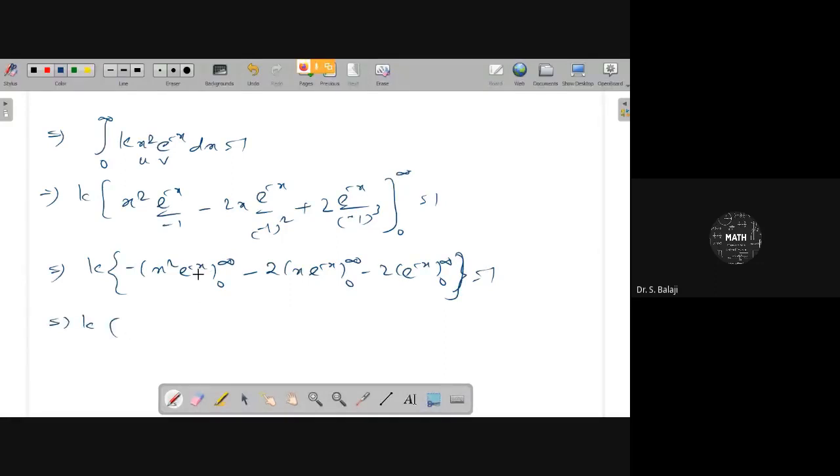Since e to the power minus infinity is 0, the first term will be 0 minus 0 when x is 0. Here also e to the power minus infinity is 0 and x is 0, so we get minus 2 into 0 minus 0. Then e to the power 0 is 1, so this equals 1. Here you can use the infinity by infinity or 0 by 0 form.